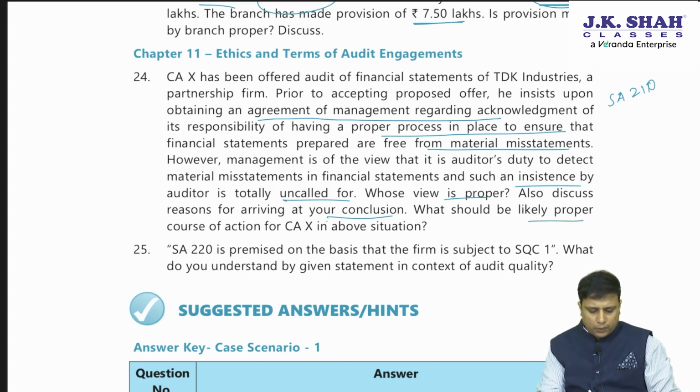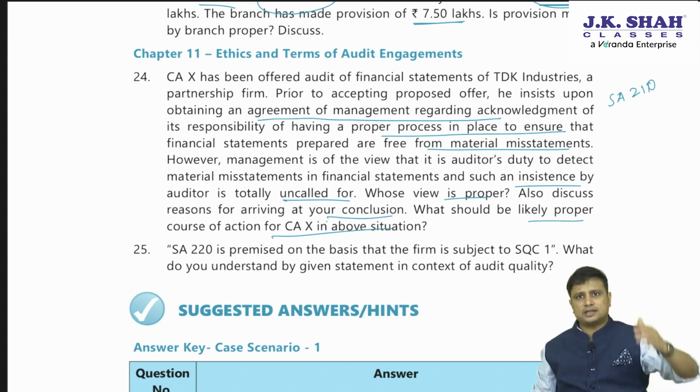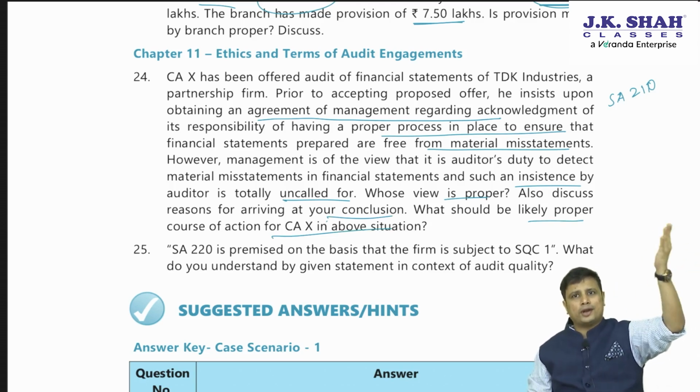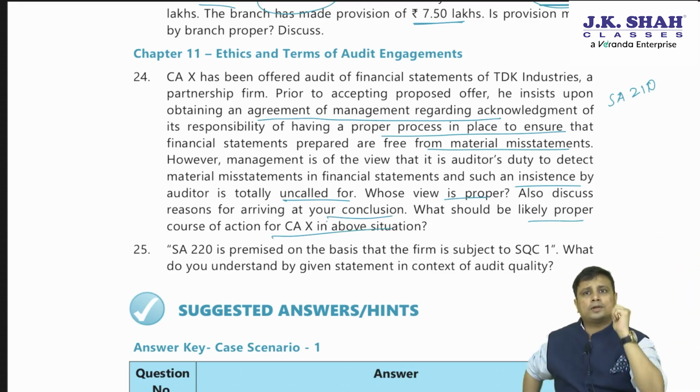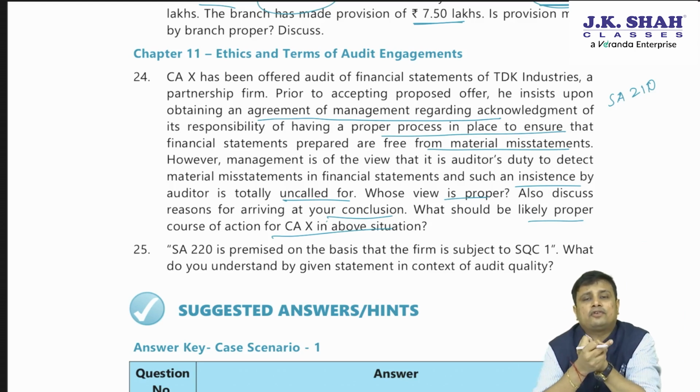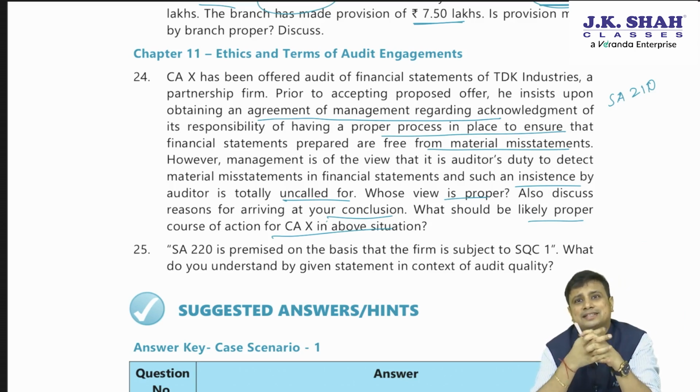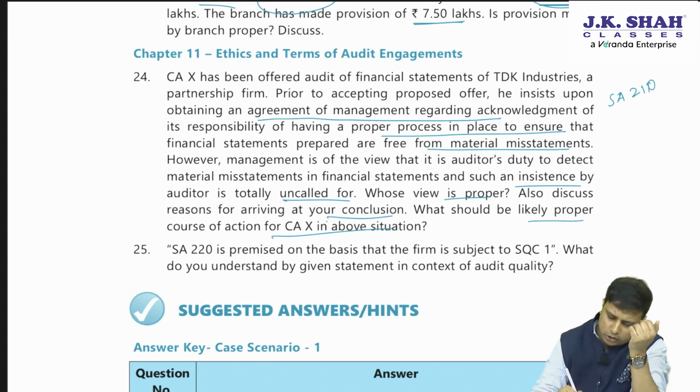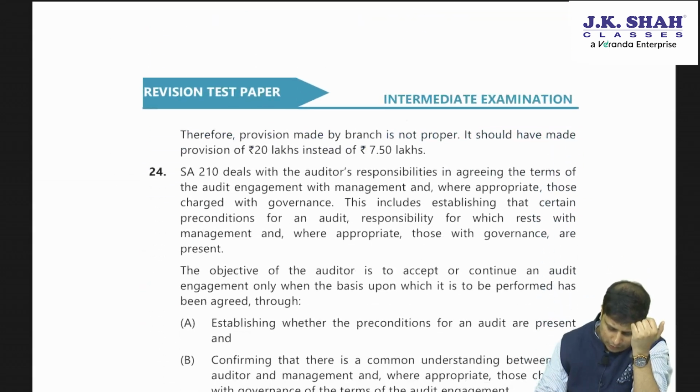What would be the likely proper course of action of CAX in case it does not agree? I will not accept the audit. This is one of the preconditions. What were the preconditions? Determine whether the financial reporting framework is acceptable. Second, obtain an agreement from the management regarding the responsibilities for preparation of financial statements, internal control to provide the auditor with access to information, access to additional information and unrestricted access to persons within the entity. If they do not do so, we will not accept the audit.